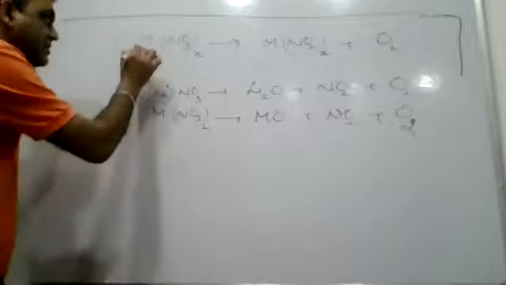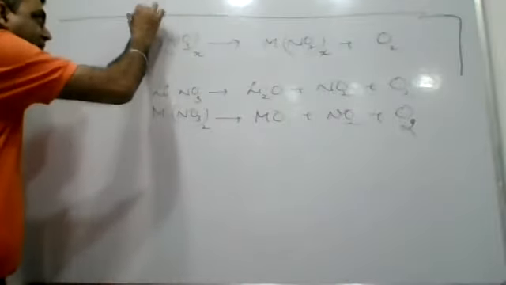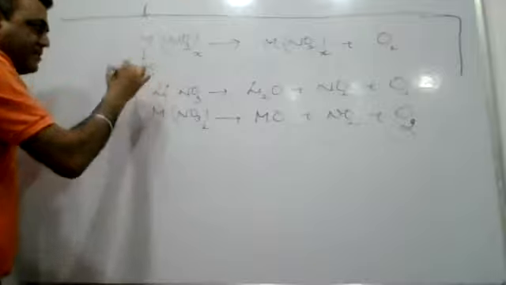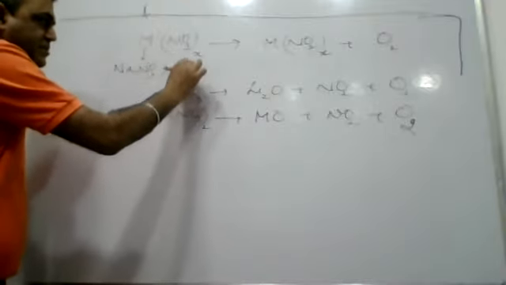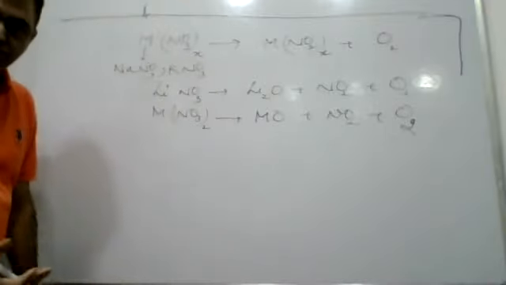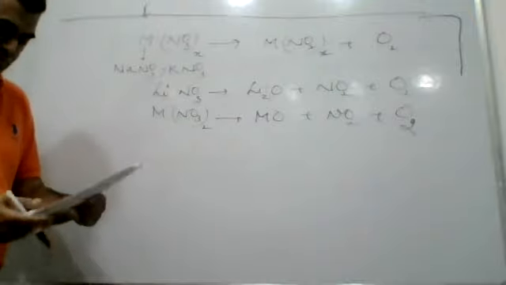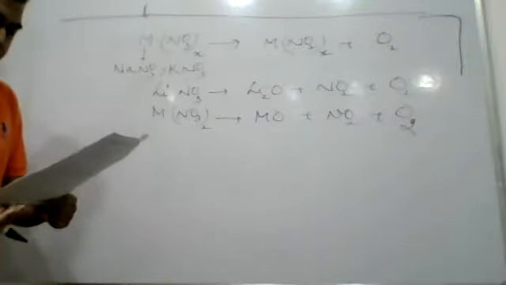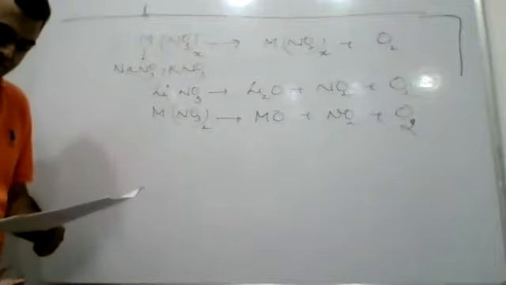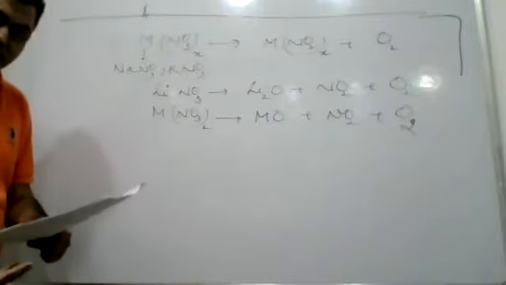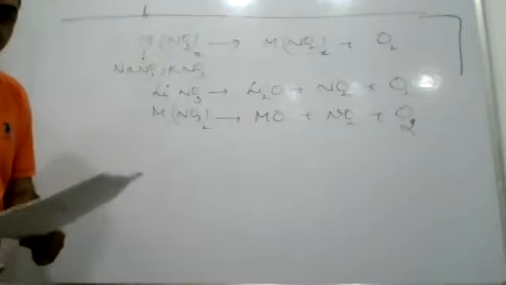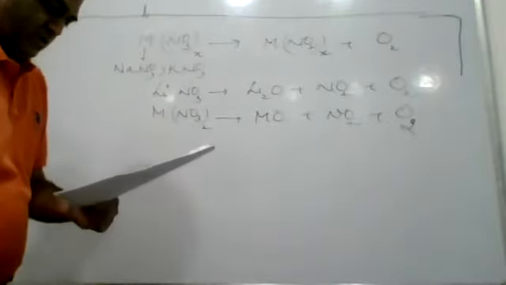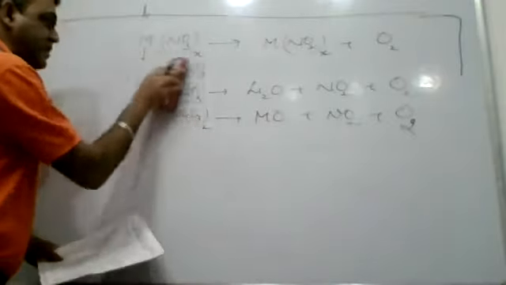So that way, this metal was an alkali metal nitrate, which may be sodium nitrate, except lithium. It may be potassium nitrate. It may be rubidium nitrate. It may be cesium nitrate. That way, we can pick up one of these. So you have 4 options. Is it nitrate of lithium? Is it nitrate of sodium? Is it nitrate of magnesium, or all of these? It will be picked up as nitrate of sodium. Let's move further.